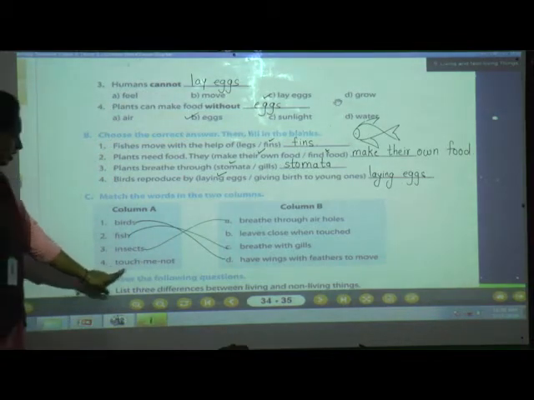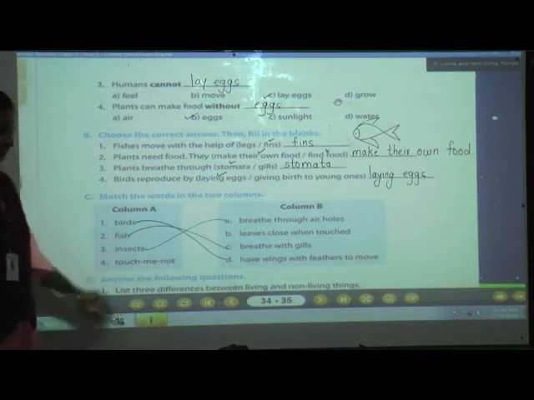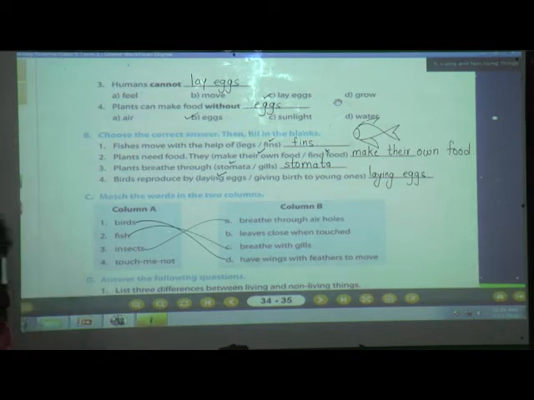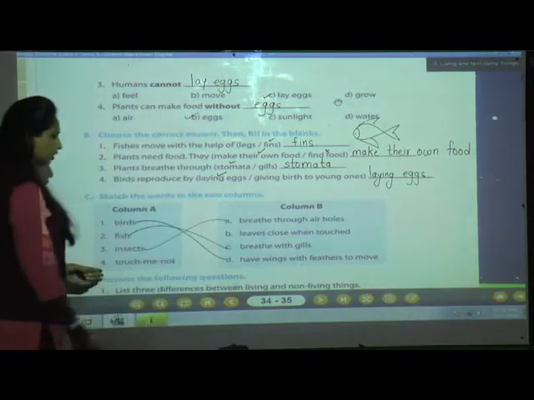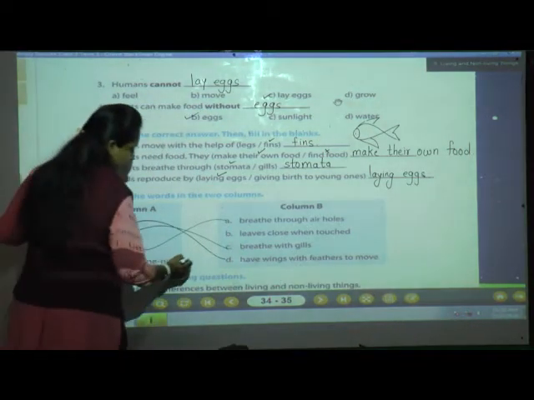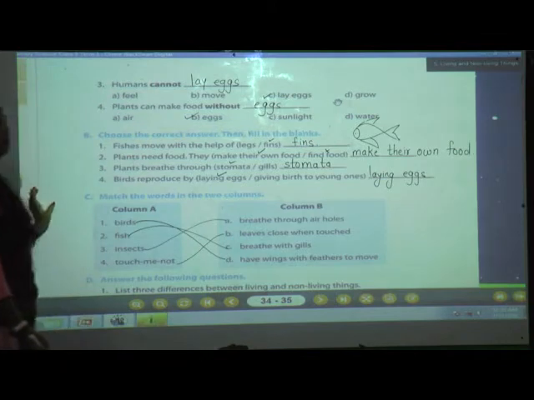And the last one is touch me not. Yes, this is one type of plant. So leaves close when touched. Who will close? The touch me not plant. So the correct answer is B.